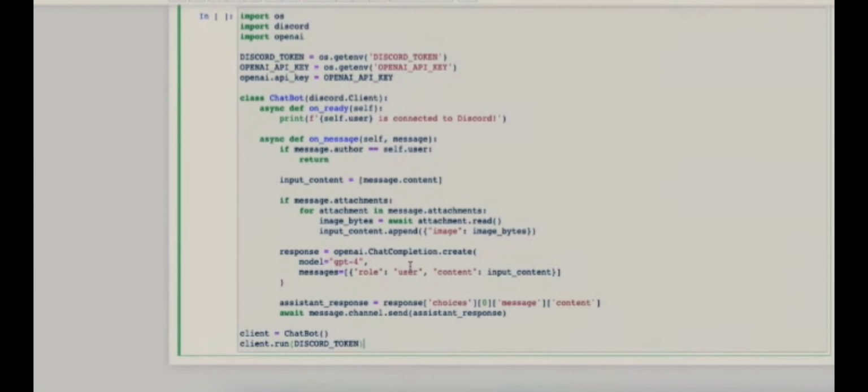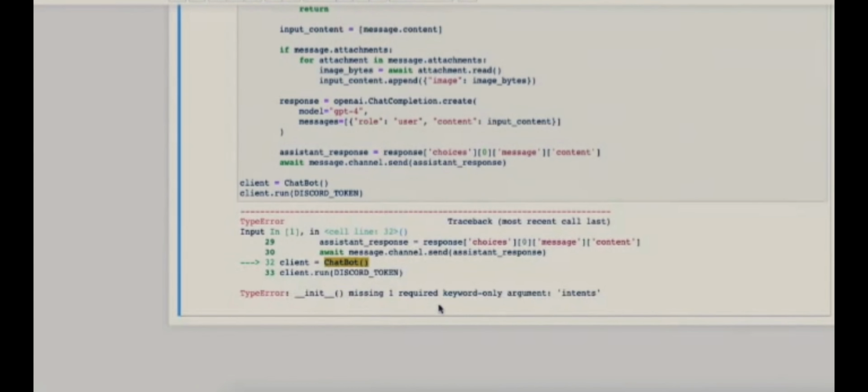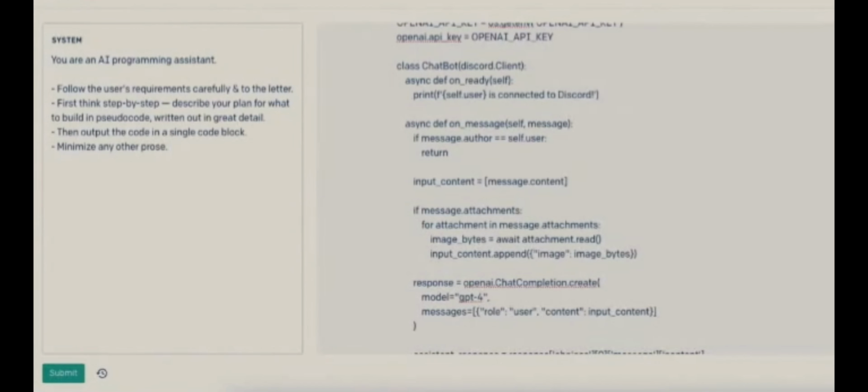And one thing to note is that the Discord API has changed a lot over time, and particularly there's one feature that has changed a lot since this model was trained. Give it a try. In fact, yes, we are missing the intents keyword. This is something that came out in 2020. So the model does know it exists, but it doesn't know which version of the Discord API we're using. So are we out of luck?